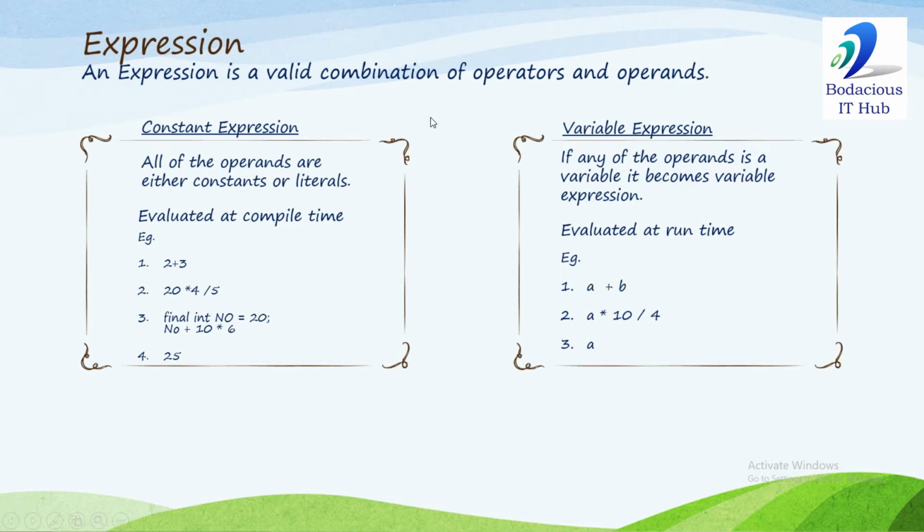The difference between these two is that constant expressions are evaluated at compile time and variable expressions are evaluated at runtime. If I write 2 plus 3 in a Java program, it will be solved at compile time and the result 5 will be replaced in the class file. In the class file, it will not write 2 plus 3, it will replace it with 5. Variable expressions are solved at runtime. It means when you compile your Java program, in the class file it will be written as it is, and this a plus b addition will take place at runtime when you run your class file.